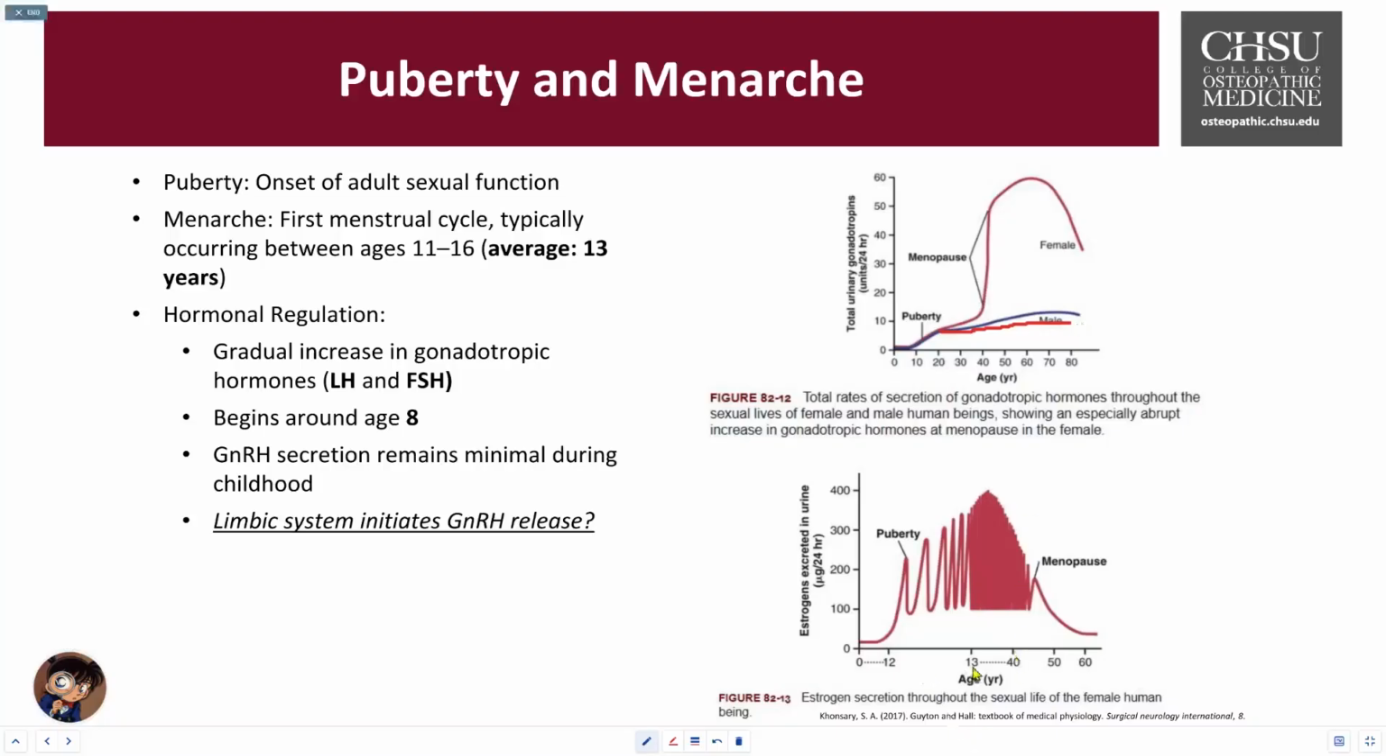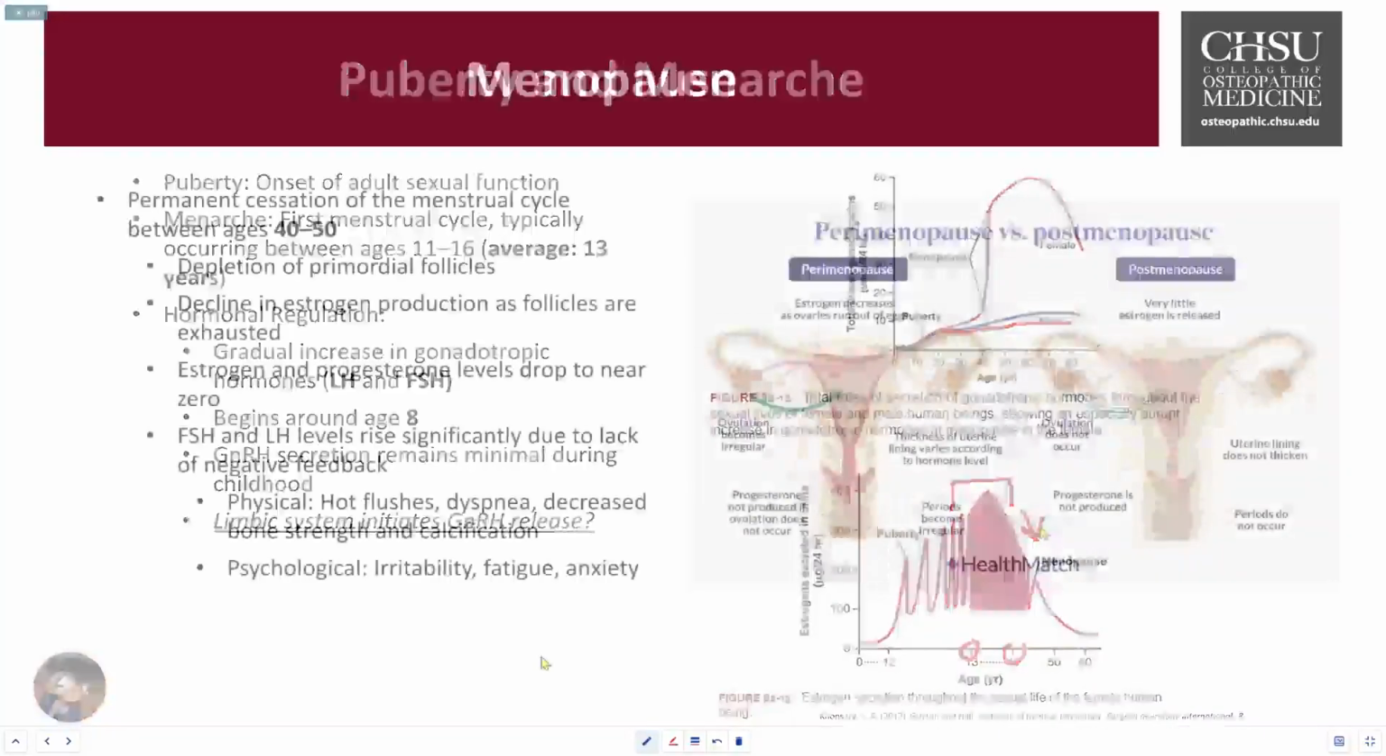Over here on the bottom, showing the age, between age 13 to 40, the amount of estrogen excreted in urine is much higher, meaning there's a lot more estrogen activity. And then right after 40, it begins to dip down, and that's when there's a drop in estrogen levels.